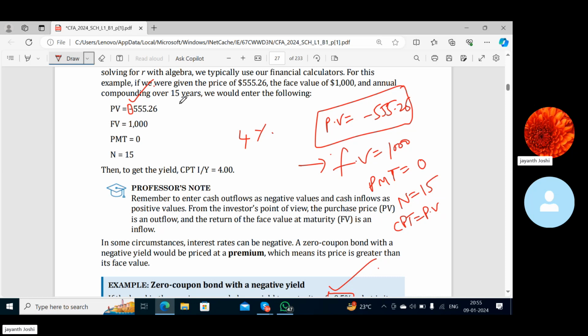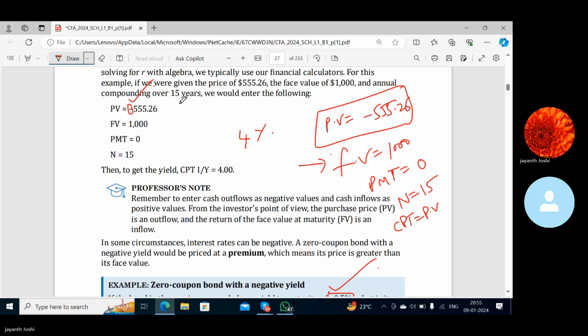Click on FV. FV is equal to 1000, correct? Yes, sir. Then it is important: you have to put 0 and then click on PMT. PMT is equal to 0. Did you get it? I click on 0 and then PMT, third row, fourth one from the right side. So PMT is equal to 0, right?